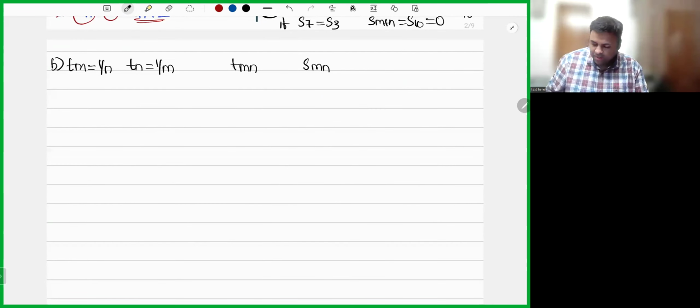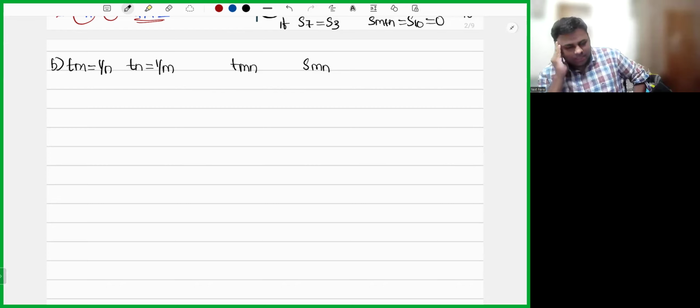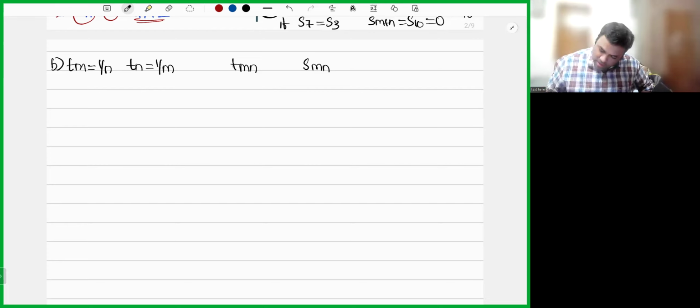See, by tomorrow, make sure that you complete your index numbers. Because day after tomorrow, I'll send you previous year questions of sequence and series. There are some 60 or 70 questions. You have to solve them also. Most of the questions in those previous year questions I've already solved in the class. I'll not paste it on WhatsApp. Rather, I'll send you one file. Make sure that you complete those questions. Okay. Next.